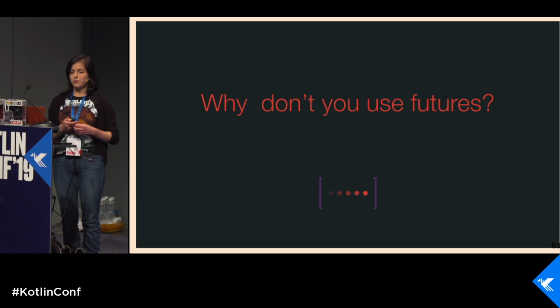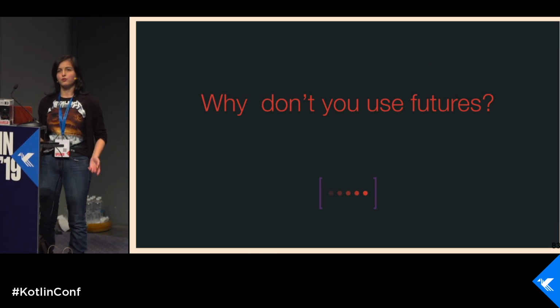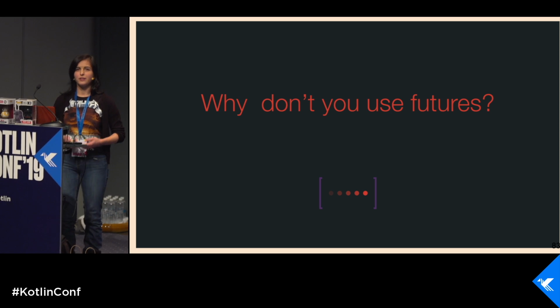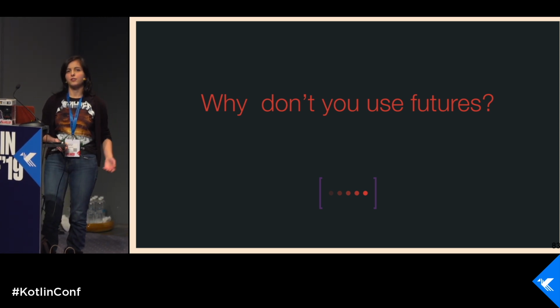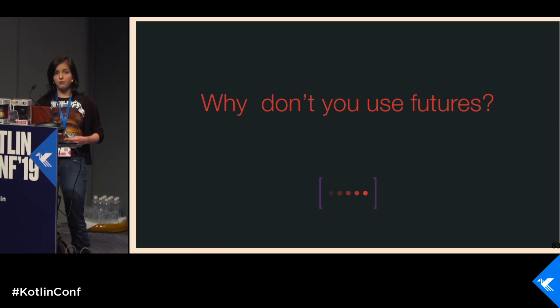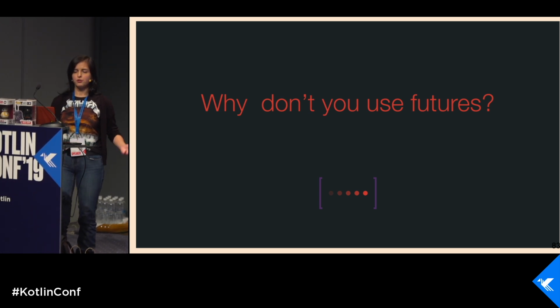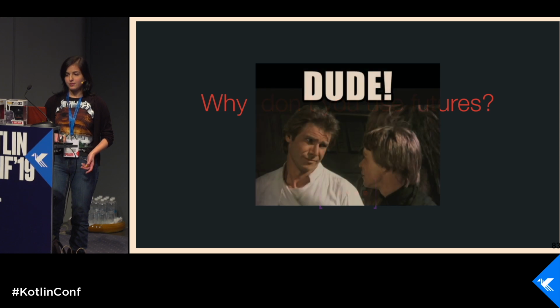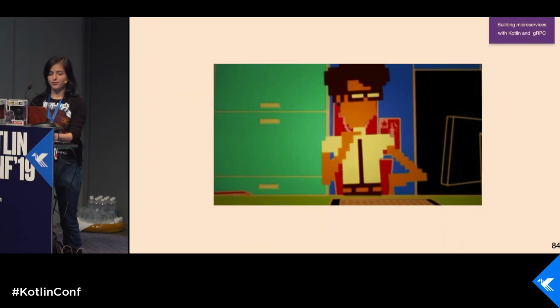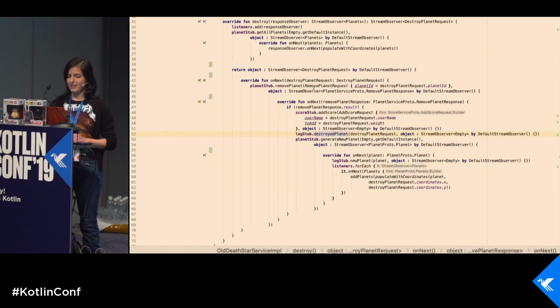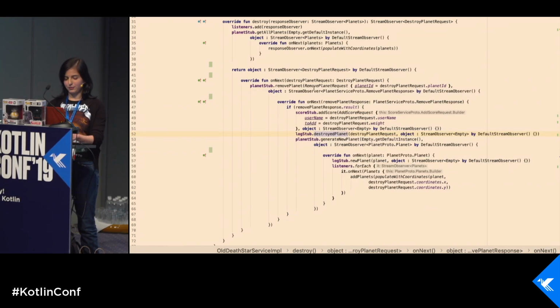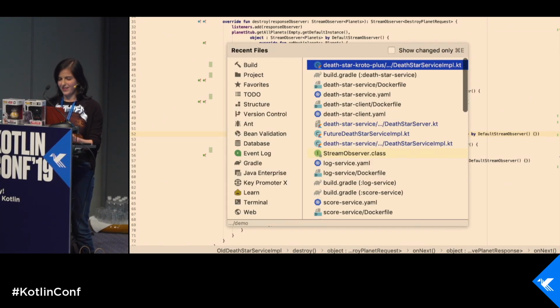So, first question, why don't we use futures? It's obvious, and we can do this, and even with Java, we can use something reactive, or I can use CompletableFuture. So why don't we use futures here? And we can do this. Let's return to our code. I just wanted to show you how ugly it could be. But it's not that bad.